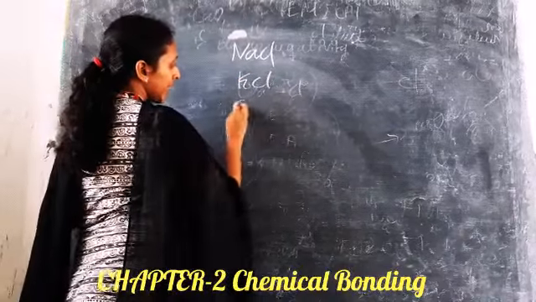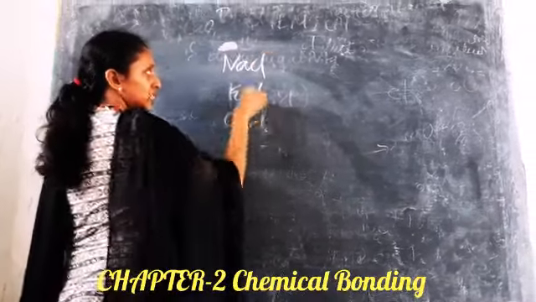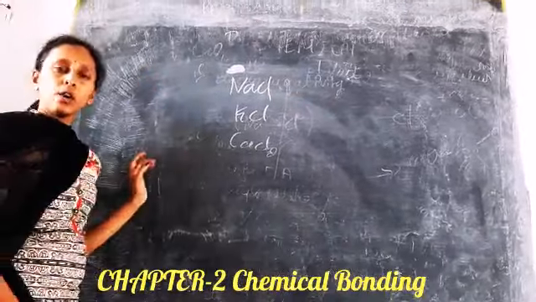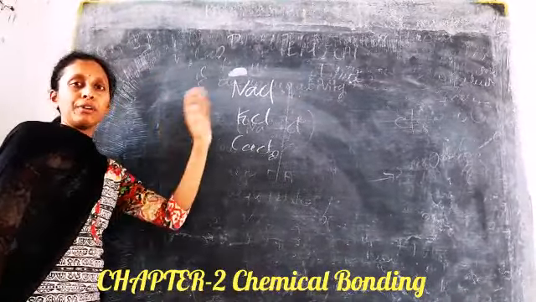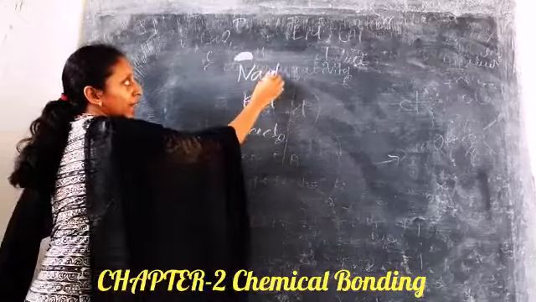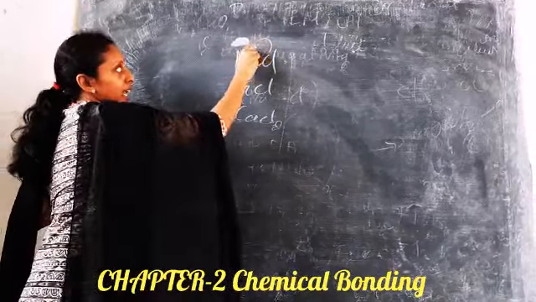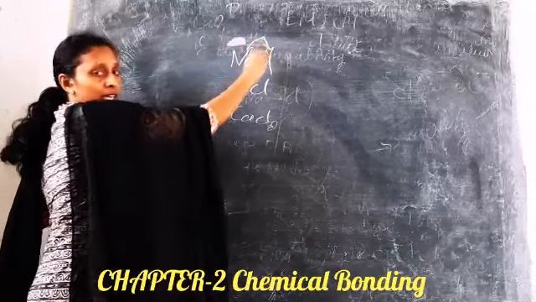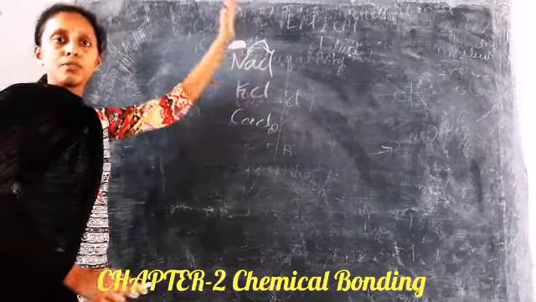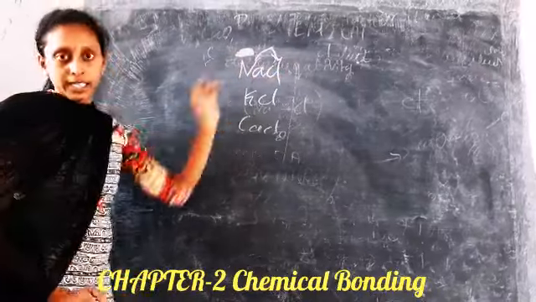I'll give you examples of these ionic compounds, like NaCl, potassium chloride, calcium chloride, etc. These are all ionic compounds, where an ionic compound is nothing but the transfer of electrons. Only one atom will give the electrons. Likewise here in NaCl, Na will give one electron to the chlorine. So there is just a transfer from one element to another.